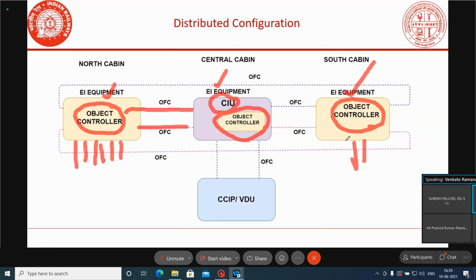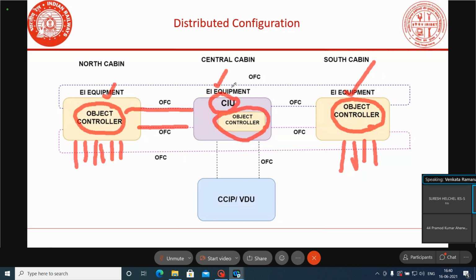It will be sent to the central interlocking unit, and at the central interlocking unit only, the decision will be taken. Wherever the central interlocking unit is available, that only will process the logic, and that only will deliver the commands.